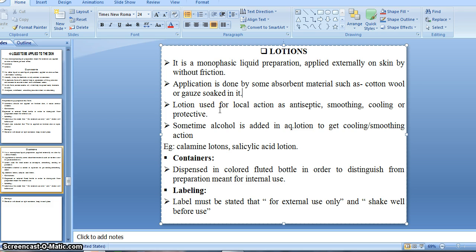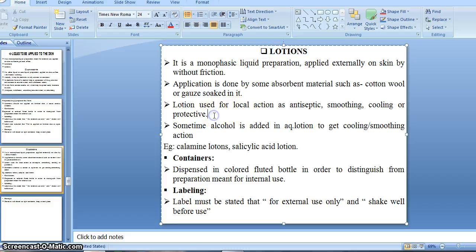Basically the boys know about it, because it is used in the saloon also. After shaving there is an application of lotion for antiseptic purpose, or sometimes it gives a cooling and also a protective action.